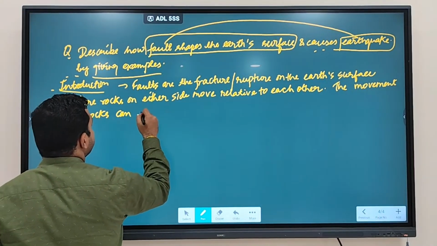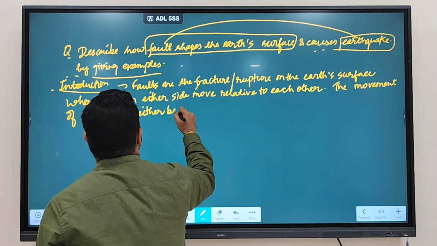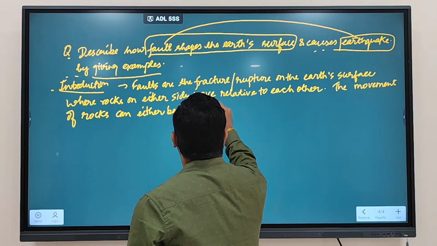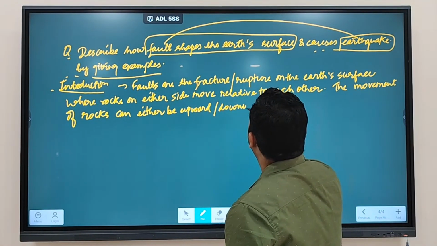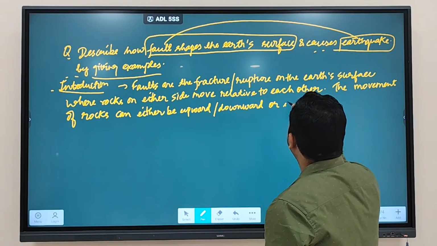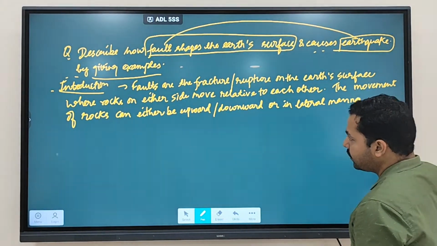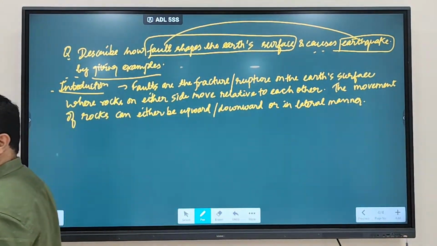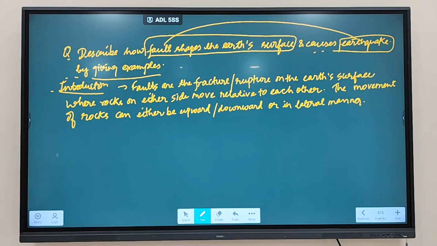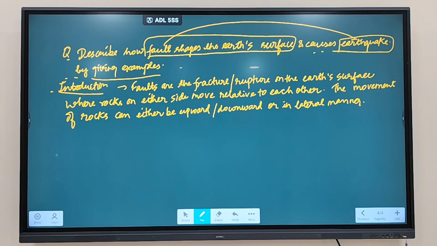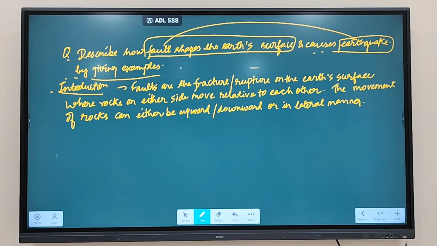can either be upward, downward, or in lateral manner. Okay, so this is the introduction you have to write. That faults are what? Faults are fracture or rupture on the Earth's surface where rocks on either side move relative to each other. The movement of rocks can be either upward, downward, or in lateral manner. Clear?